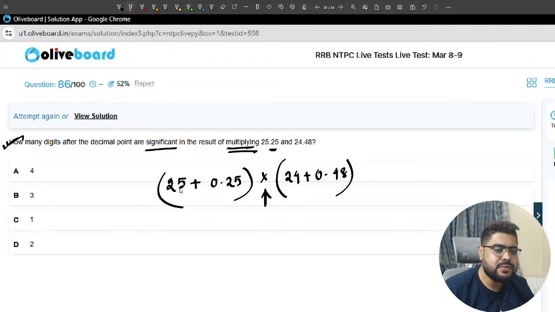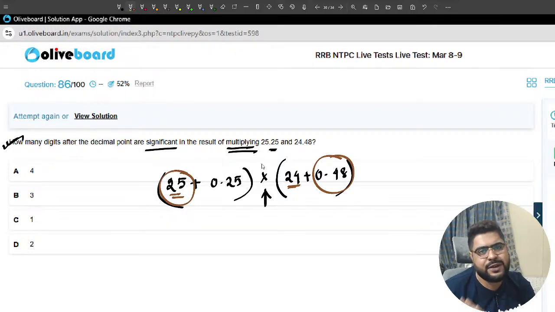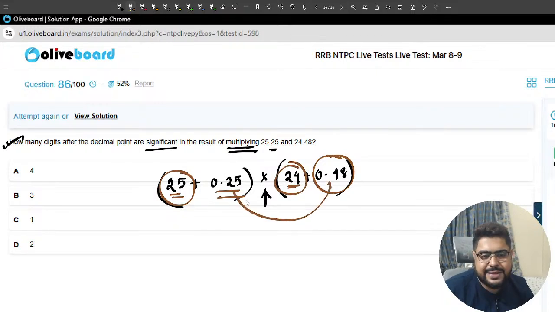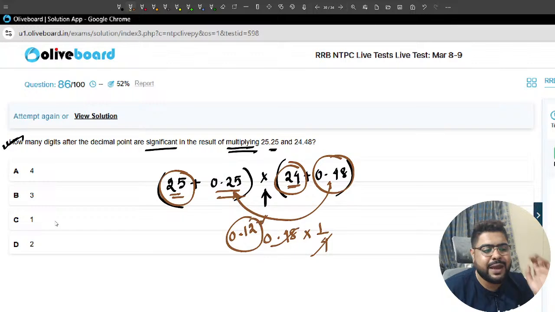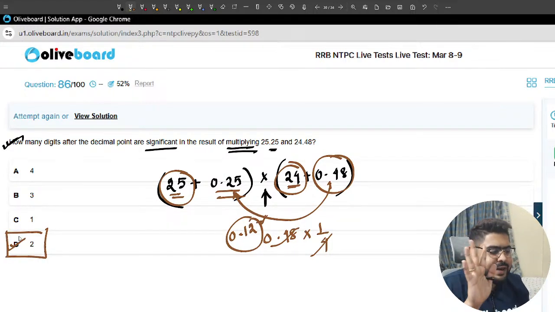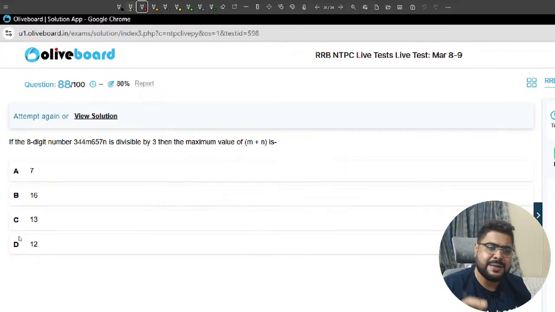Sir, this into this is an integer, no worries. This into this is again an integer, since it is even and 5, so it will give you zeros. This into this is again an integer because 1 by 4. The problem will start with this. So 0.48 into 0.25 means, sir, 1 by 4 into 0.48, and 2 digits are remaining. The number of significant digits here will be only 2. Very, very simple. Right, sir? Moving on.